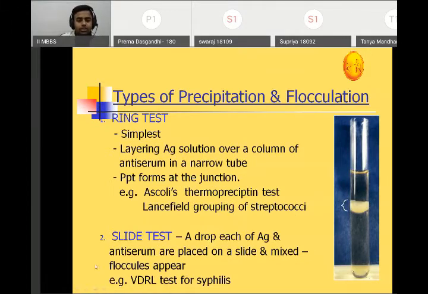Okay. Then there is the slide test. A drop of each of the antigen and antibody serum is placed on a slide and they are mixed. The floccules will appear. An example of the slide precipitation test is the VDRL test for syphilis.